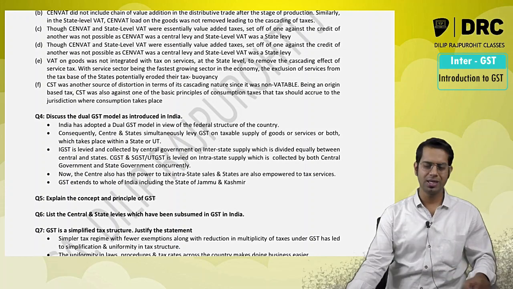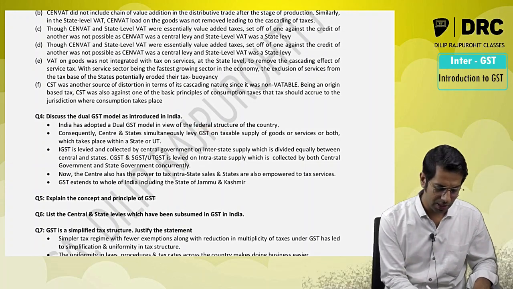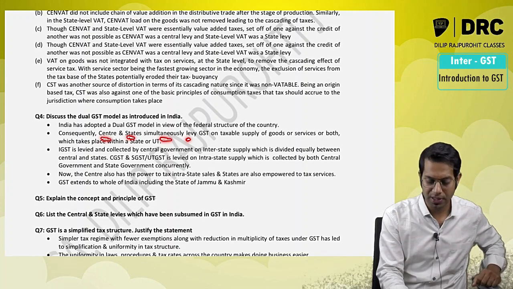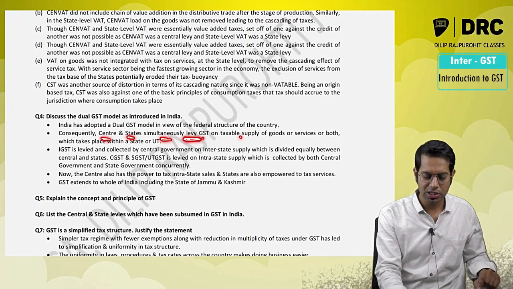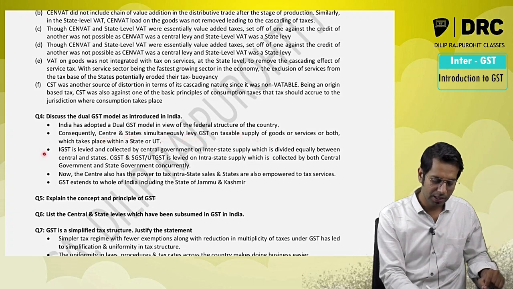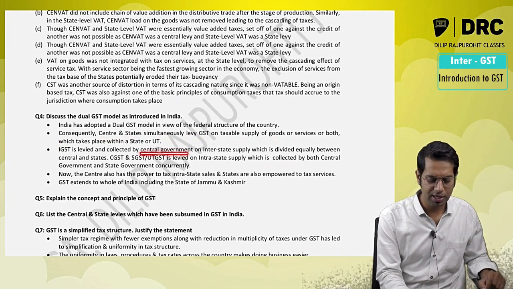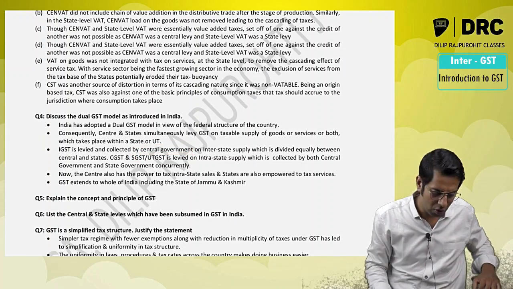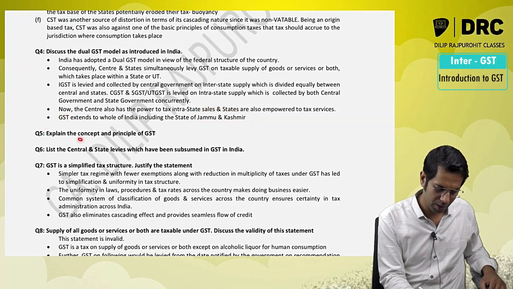For this the answer is that India has adopted the dual GST model because of its federal structure. The tax is levied by central government and state government simultaneously. Because of this dual GST model, central government and state government will concurrently levy GST on taxable goods and services. IGST will be levied in case you are making an interstate supply. IGST will be levied by the central government, and then it is apportioned between the central government and state government, and it extends to the whole of India.